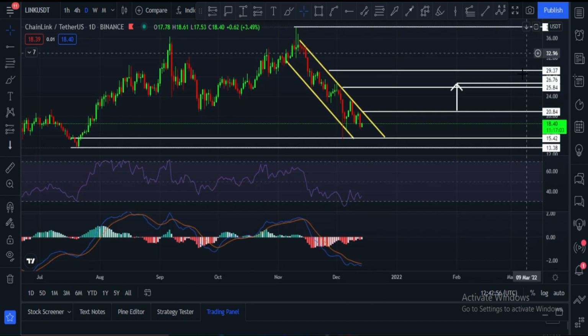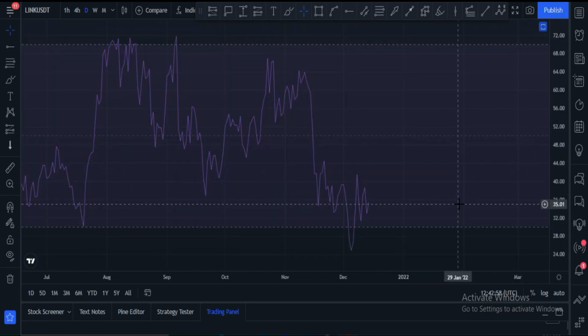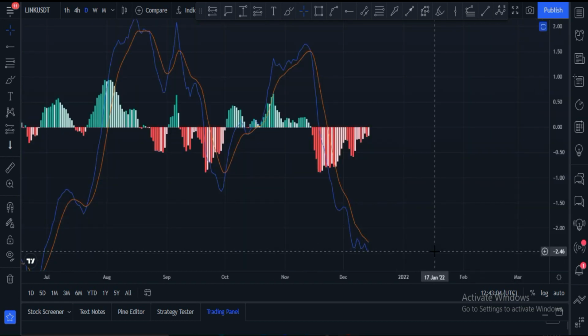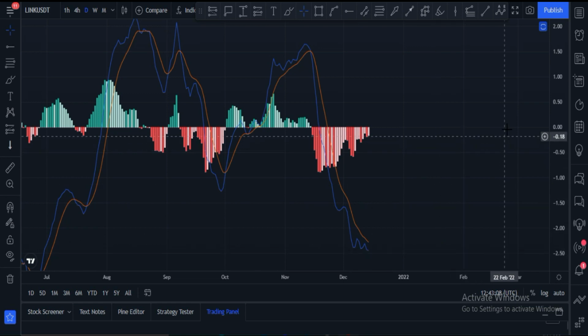Let me show you some other indicators. RSI is at 35 and it is bearish now. Let me show you MACD. MACD is in minus right now, and it has to cross towards upside, and after that price will change, and after that the upside rally will start. Until now we have to wait. It is very bearish right now.